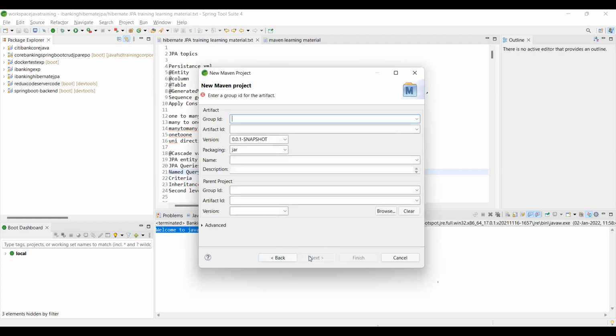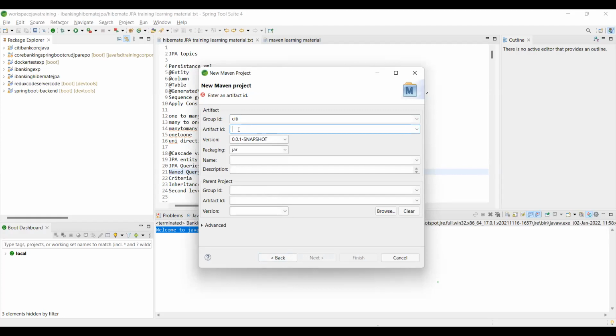In group ID, for example, Citibank has a number of projects. So a group can have a number of projects. Artifact ID is the project name. You can create a number of projects in a group. I am going to create one project.